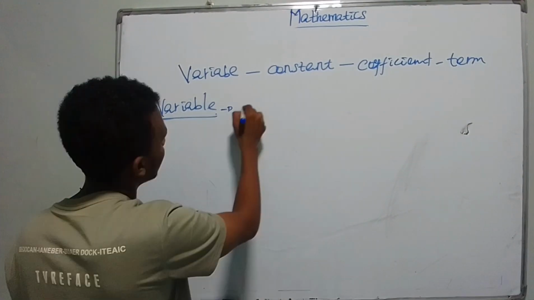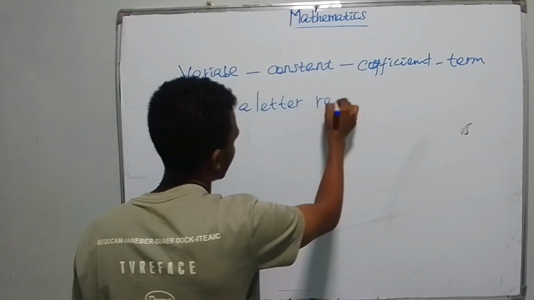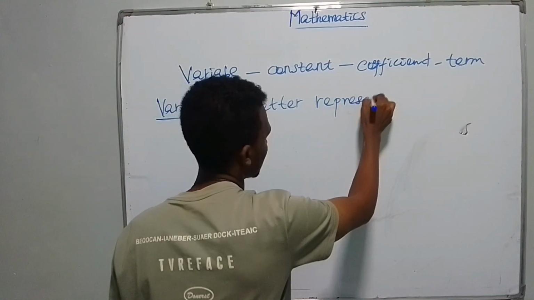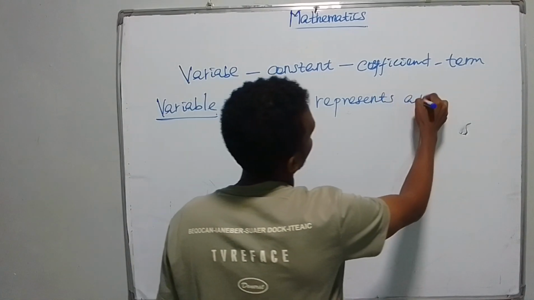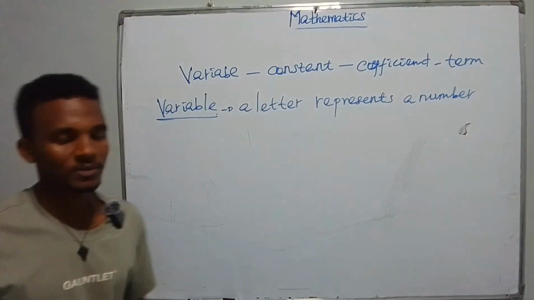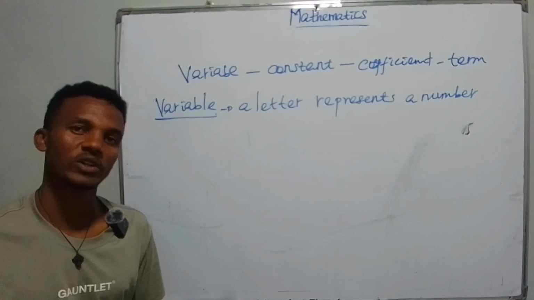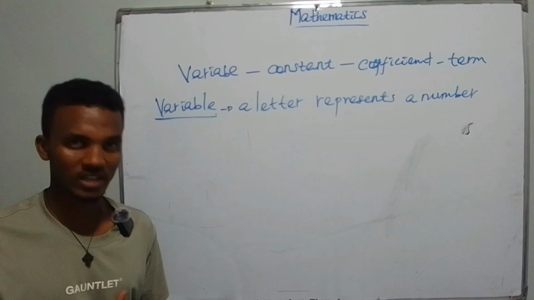Variable means a letter. A letter represents a number. ቫሪያብል ማለት እንግዲህ it is a letter የሆነ ሌተር ነው ማለት ነው። የፈለግነው ሌተር መጠቀም እንችላለን። that represents a number